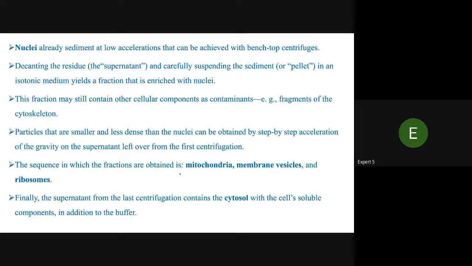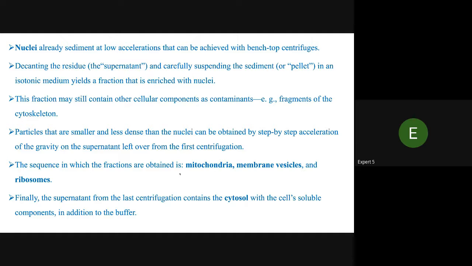That's normal centrifuges. With normal centrifuges, we decant the residue, the supernatant, carefully suspending the sediment or pellet in an isotonic medium. It's a fraction that is enriched with nuclei. The fraction may still contain other cellular components as contaminants, for example fragments of the cytoskeleton.